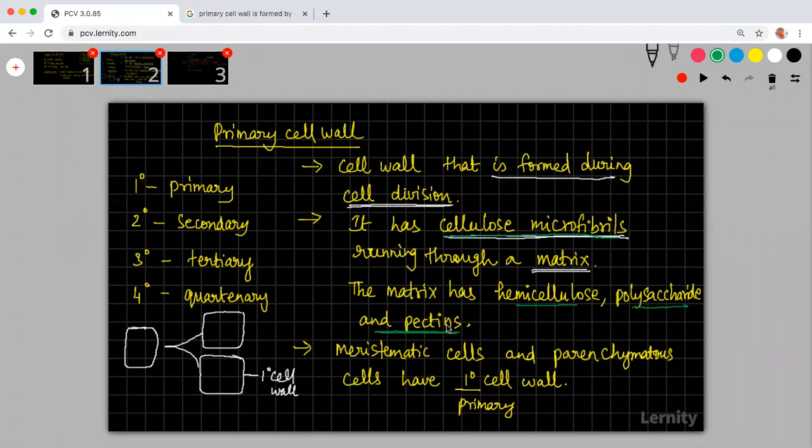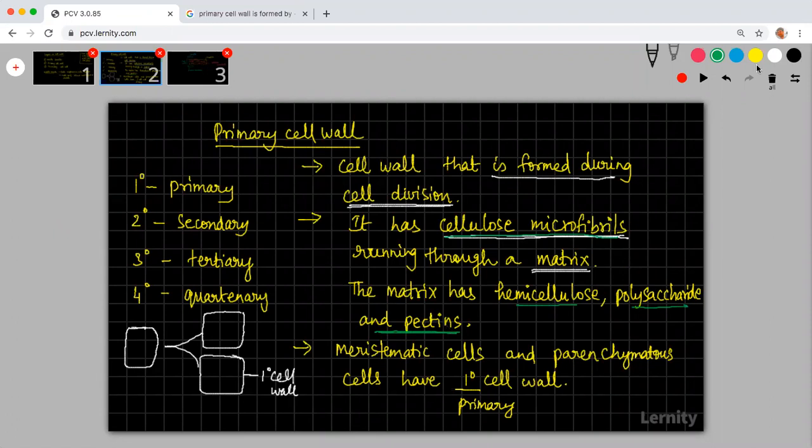You cannot call it a non-living thing. It is just that it doesn't have any cytoplasm or cells. It is made up of just random things which are non-living.